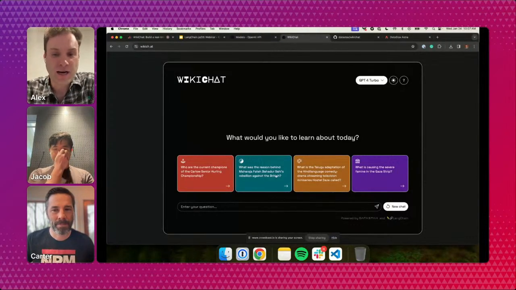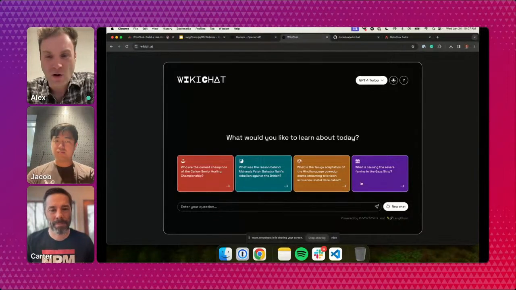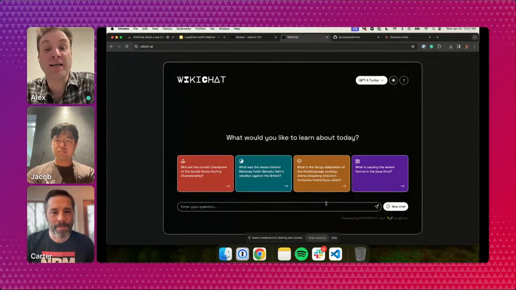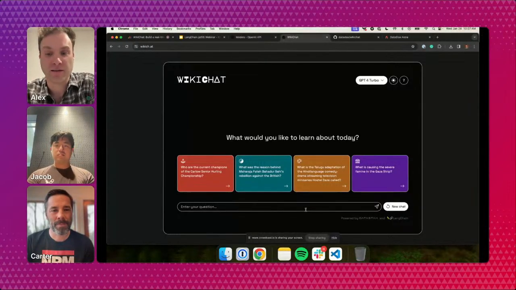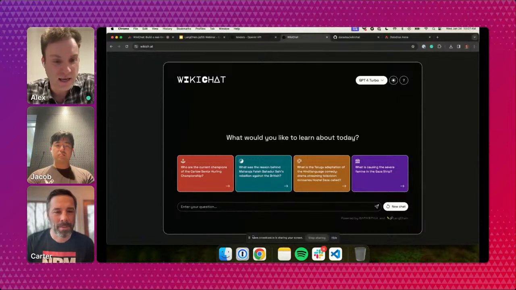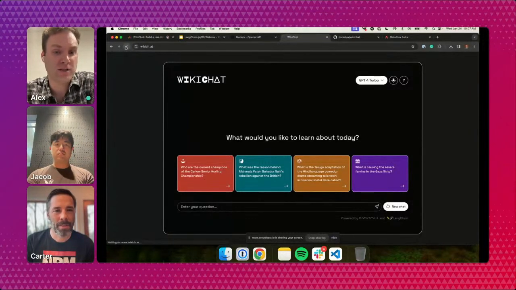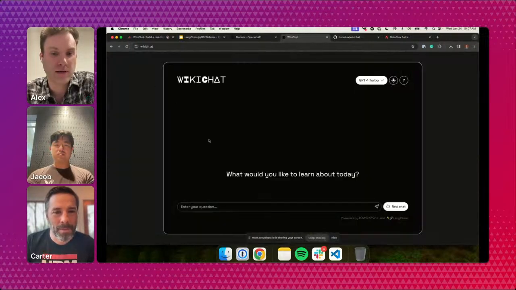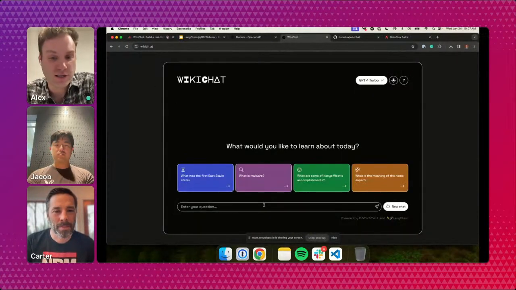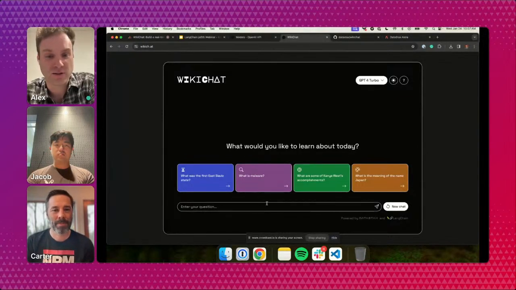We're then using some advanced RAG techniques through LangChain to give our chatbot real-time access to Wikipedia data. What you're seeing at the bottom are questions that have been generated by an LLM based on which Wikipedia articles were most recently updated. Here we can see some sports questions. This is displaying because the Wikipedia page was just updated. So when I refresh this page, you will see a new set of questions based on which Wikipedia pages were just updated. So the malware page was just updated, some other things.